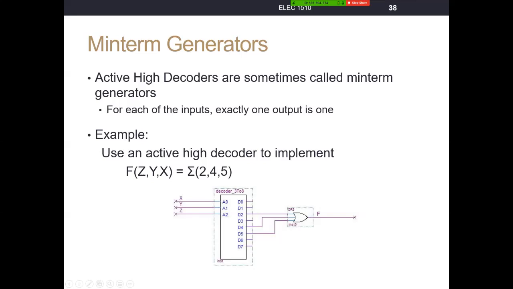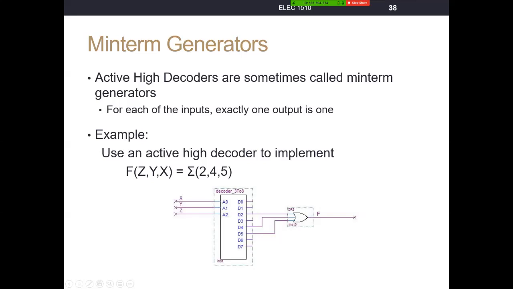What we can do is tie the input lines z, y, and x. So the most significant bit, z, gets tied to the most significant bit in the decoder, A2. Y gets tied to A1. The least significant bit, x, gets tied to A0, so we maintain that same bit order. And what we do then is tie output line D2 to an OR gate, because if we were to write this function as a sum of products, we would take minterm 2, OR it with minterm 4, and OR it with minterm 5.